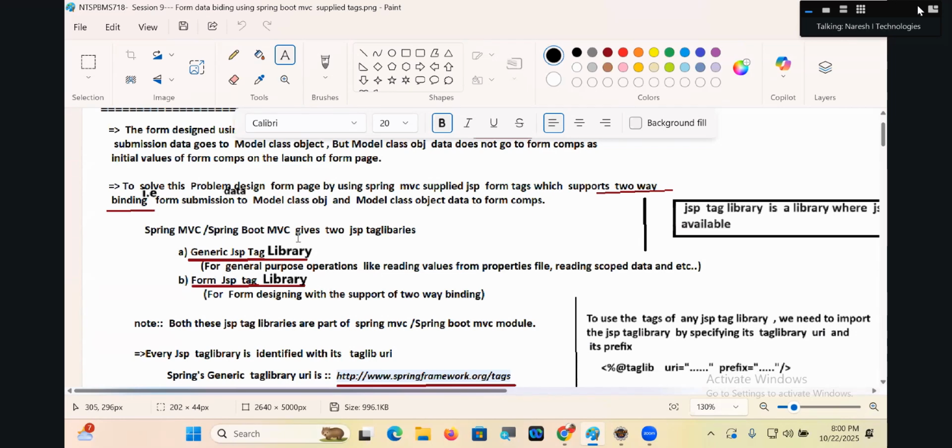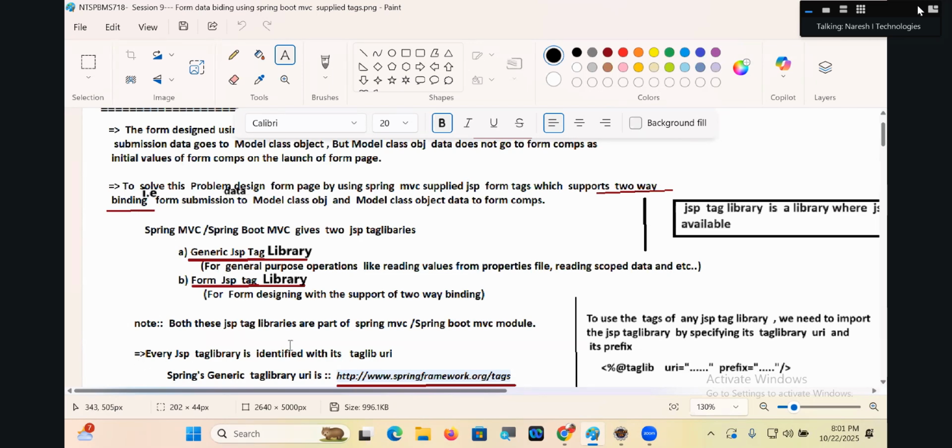Spring MVC, Spring Boot MVC gives two JSP tag libraries. Number one, the generic JSP tag library. The other one is the form JSP tag library. The generic one is for general purpose operations, like reading values from the property file, reading scoped data, and so on. The form JSP tag library is for form designing with the support of two-way data binding. These are the two JSP tag libraries that Spring MVC is offering to us.